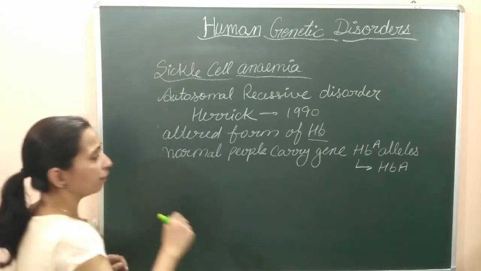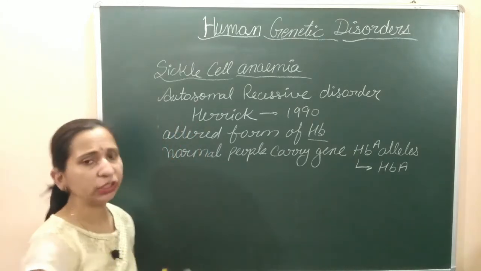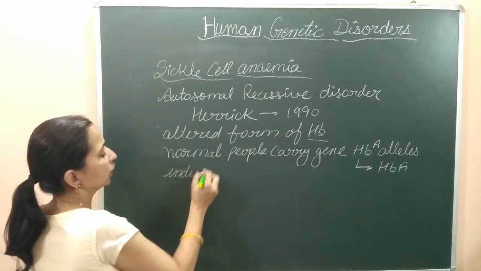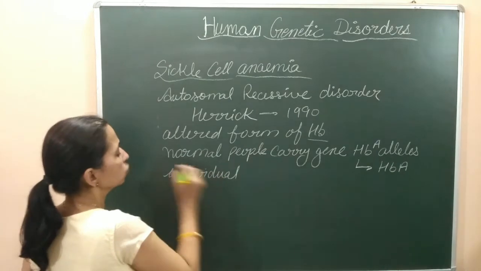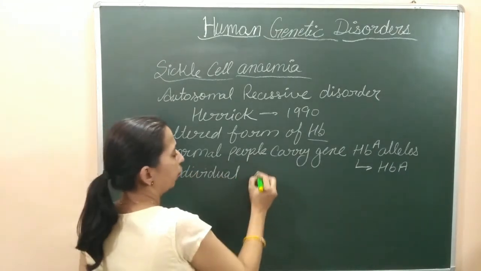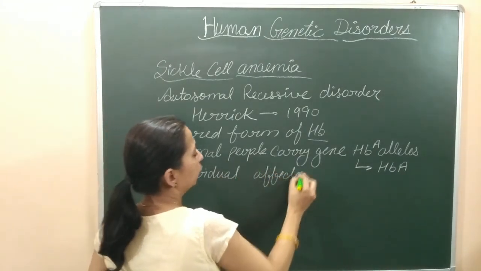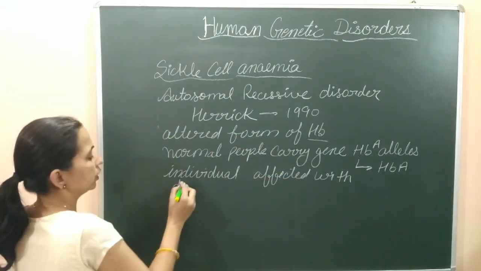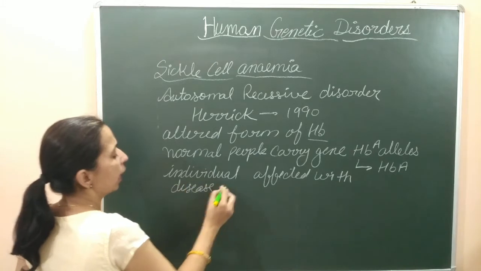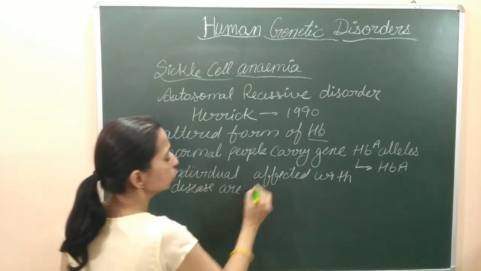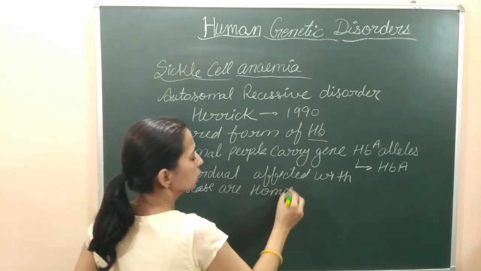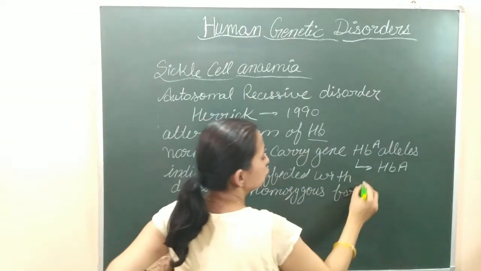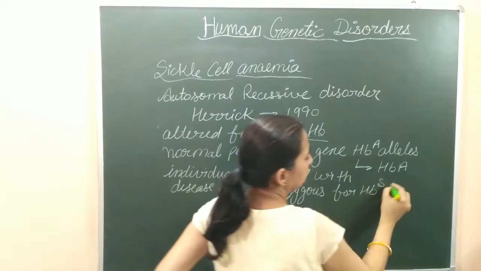But due to the mutation or alteration in the genes, the defects come. Where do they come? Individuals affected with this sickle cell disease are homozygous for HBS alleles.